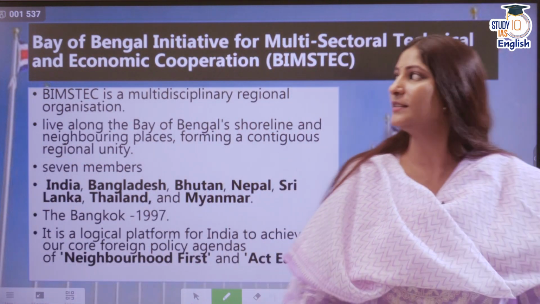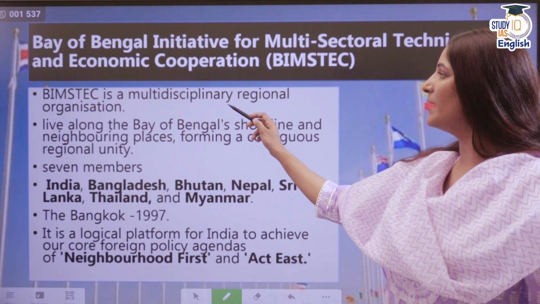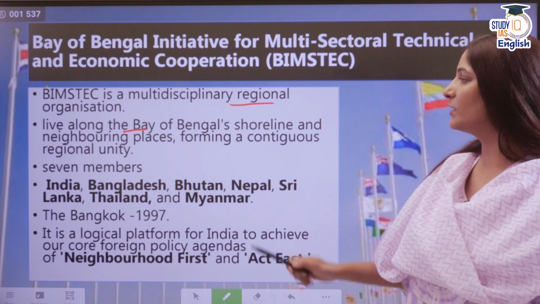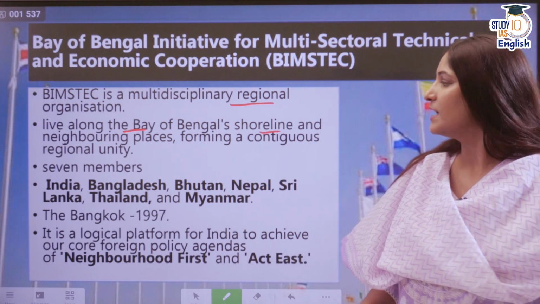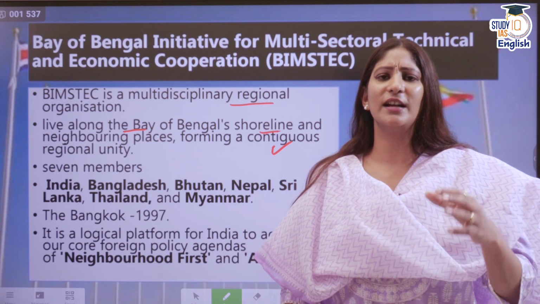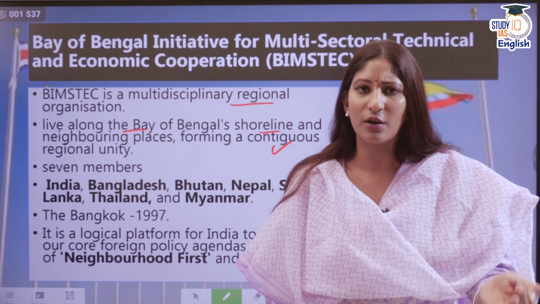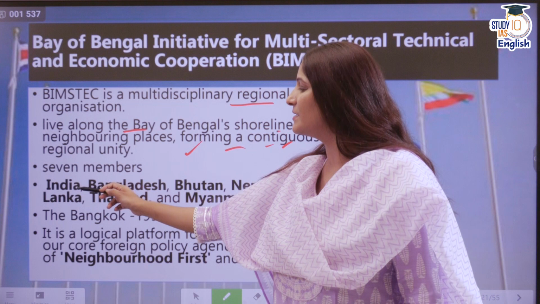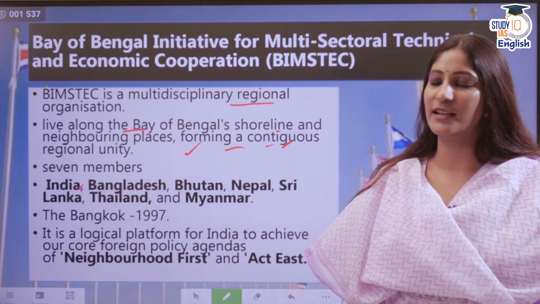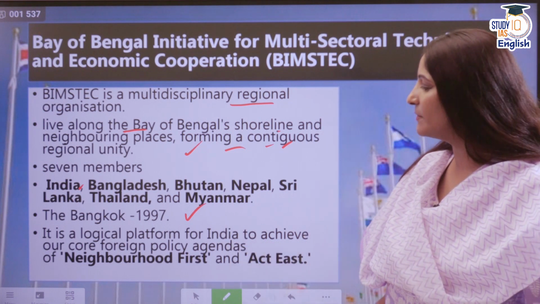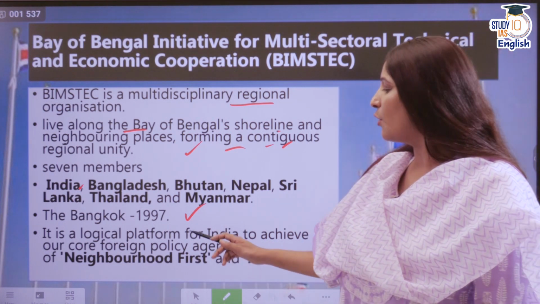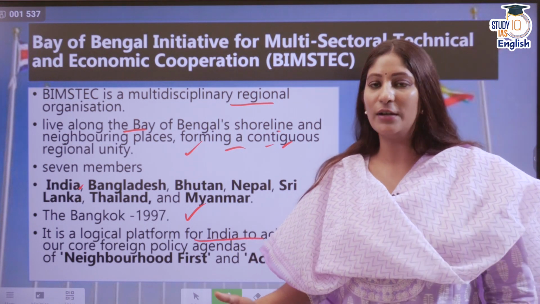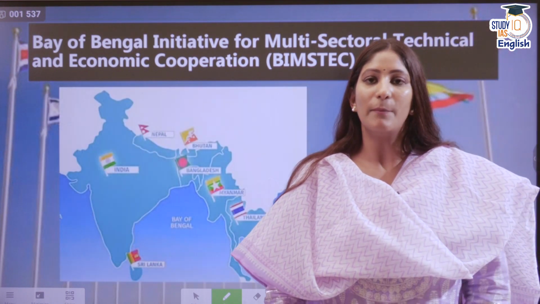Now we have the next grouping, that is BIMSTEC. BIMSTEC is actually a multidisciplinary regional organization, and it is for those countries, those who live along the Bay of Bengal's shoreline and neighboring places. They form a contiguous regional unity, and that is why it is supposed to be having same culture, similar sort of history, similar sort of taste. So that is why it's a grouping. And it has 7 members such as India, Bangladesh, Bhutan, Nepal, Sri Lanka, Thailand and Myanmar. In Bangkok, it was established through the Bangkok Declaration in 1997, and it's a logical platform for India to achieve our core foreign policy agendas, that are Neighborhood First and Act East. So these are the 2 important policies that India has.